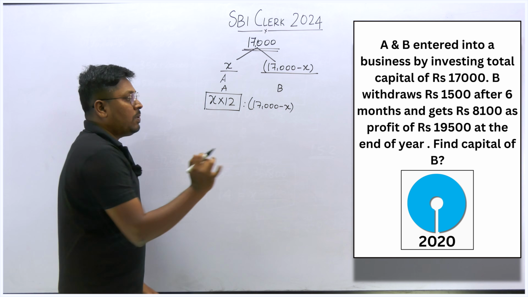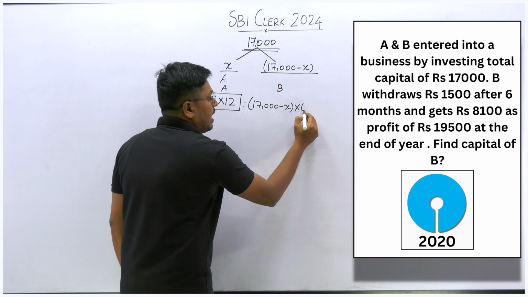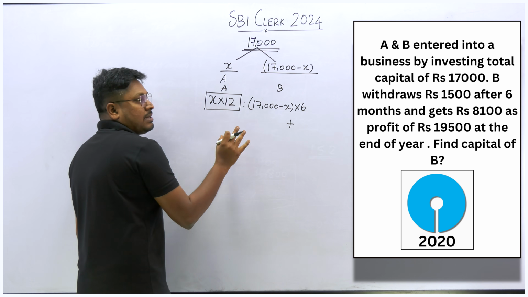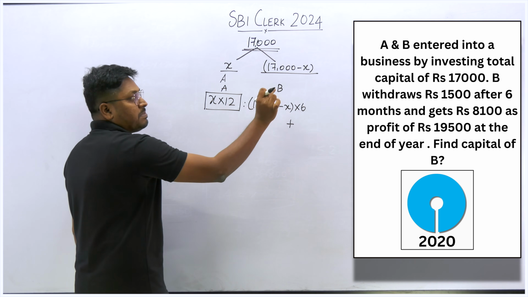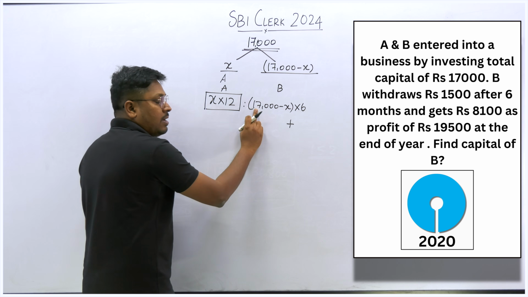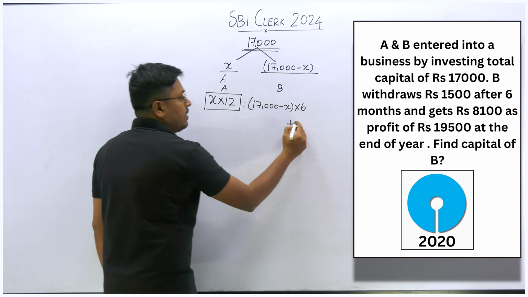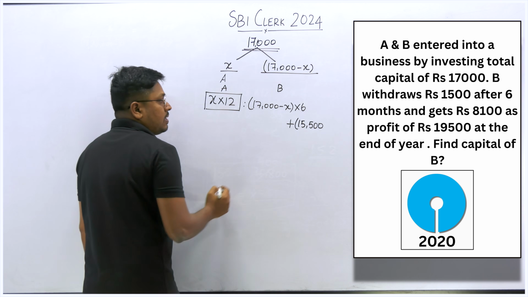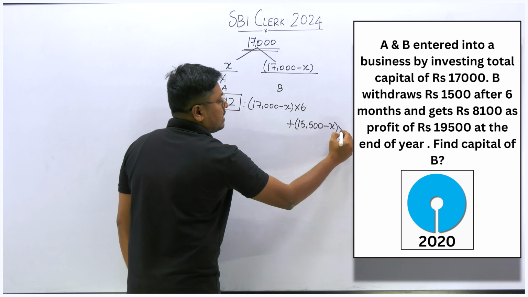First 6 months alone he invested this money. Why? Because after 6 months he withdraws some money. How much money he withdraws? 1,500. So out of 17,500 he withdraws 1,500. So if we withdraw 1,500, which will be 15,500, right? So 15,500 minus X into 6.